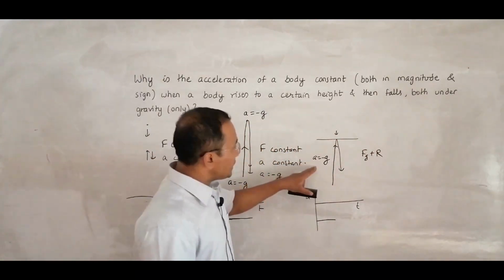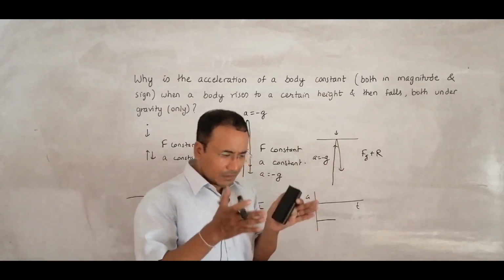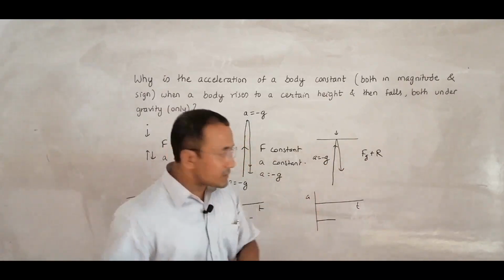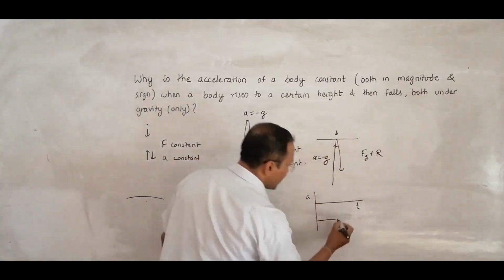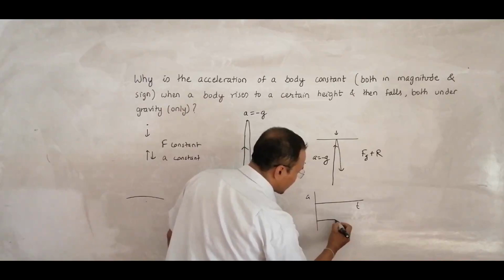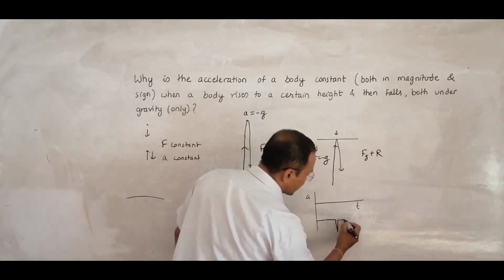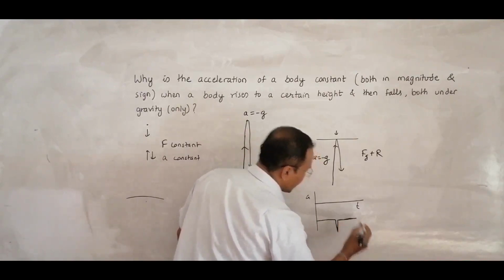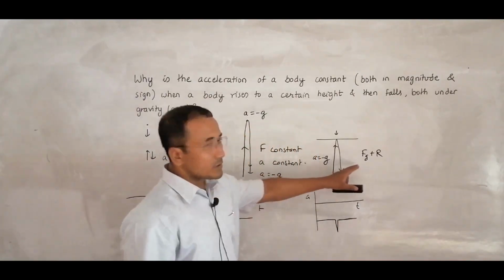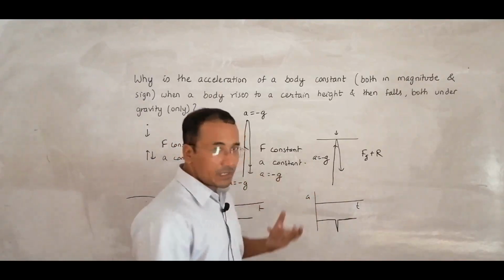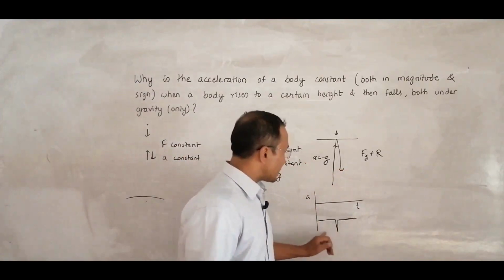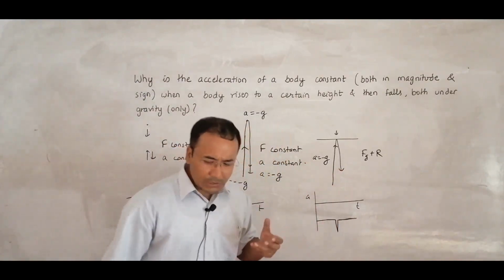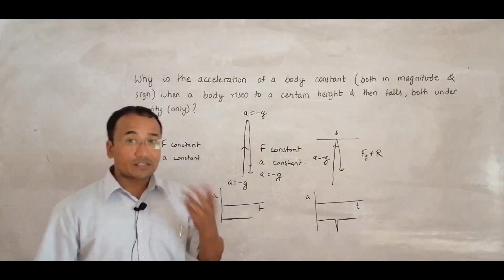Initially it was Fg, now it is Fg plus r. So that means the downward acceleration also adds up. Adds up means that this negative acceleration gets added. Added means for the time being the acceleration will be somewhat like this. It peaks up and like this, and again it comes back like this. So again the force becomes constant, it is equal to Fg, and again the acceleration becomes same as above. So in this case the graph will be somewhat like this. So that means the value of A changes when it strikes something.